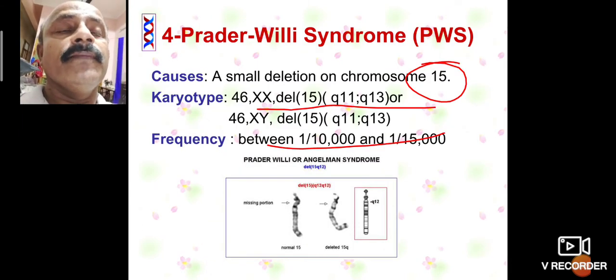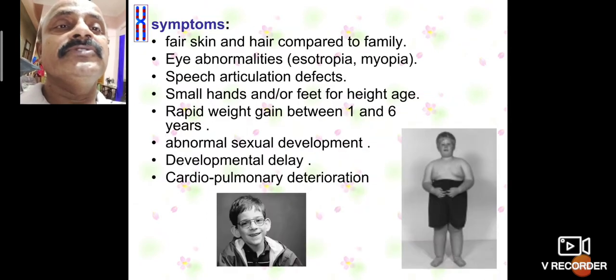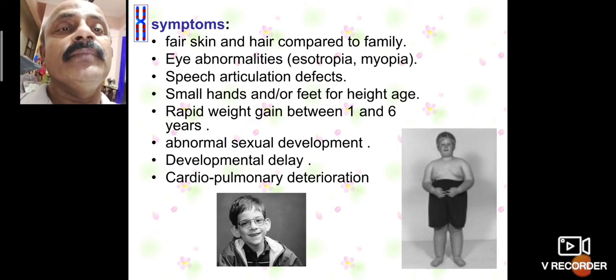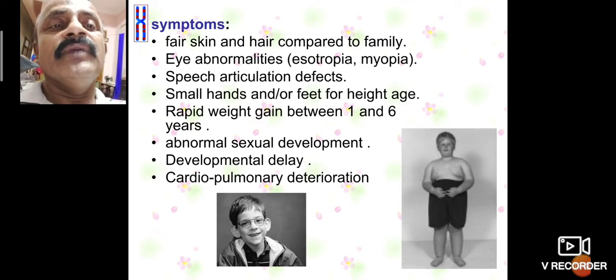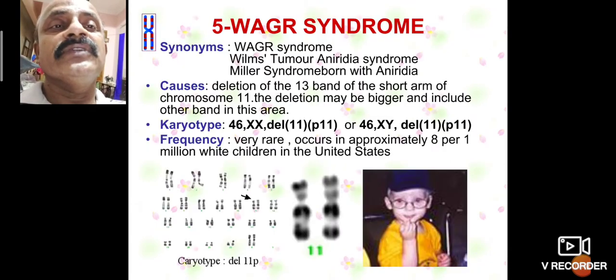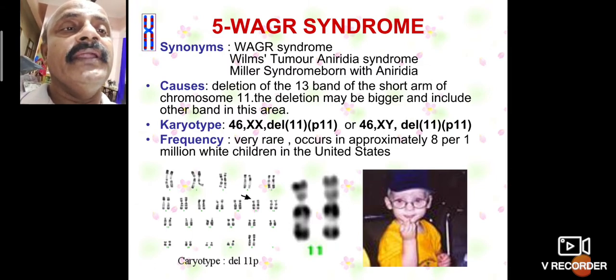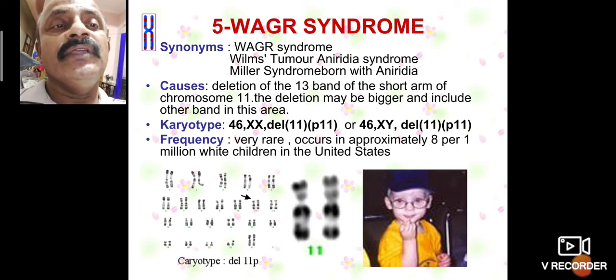So then the next Prader-Willi syndromes. So this one has skin and hair complications, family history, eye abnormalities, speech defects, attitude defects, small hands are present. So this is also deletion of chromosome 5. WAGR syndrome, this WAGR syndrome is also Wilms tumor, aniridia syndrome, causes the deletion of the 13 band of the short arm of chromosome 11. The deletion may be bigger and include other bands in the region.